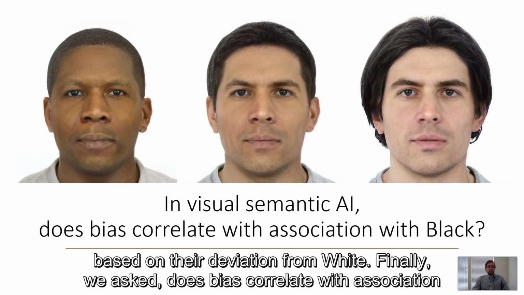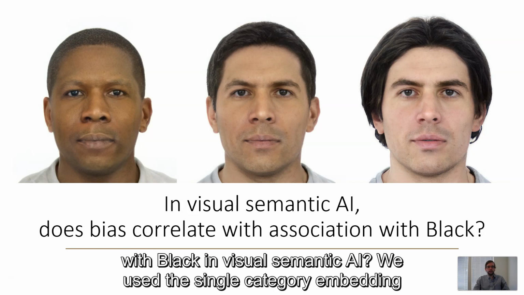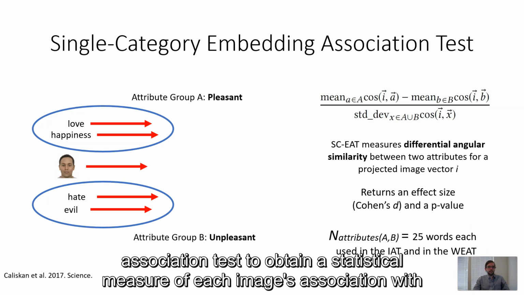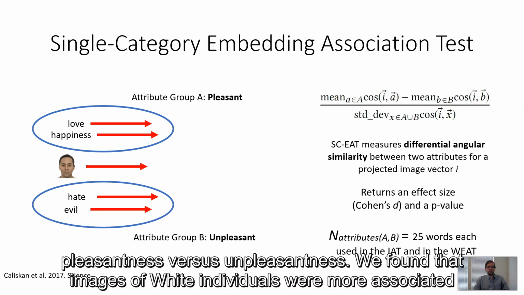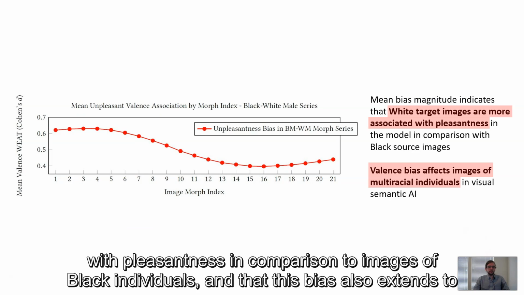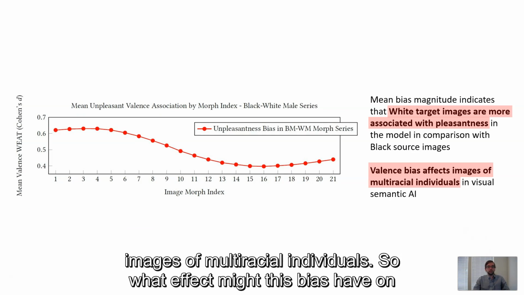Finally, we asked, does bias correlate with association with black in visual semantic AI? We used the single category embedding association test to obtain a statistical measure of each image's association with pleasantness versus unpleasantness. We found that images of white individuals were more associated with pleasantness in comparison to images of black individuals, and that this bias also extends to images of multiracial individuals.